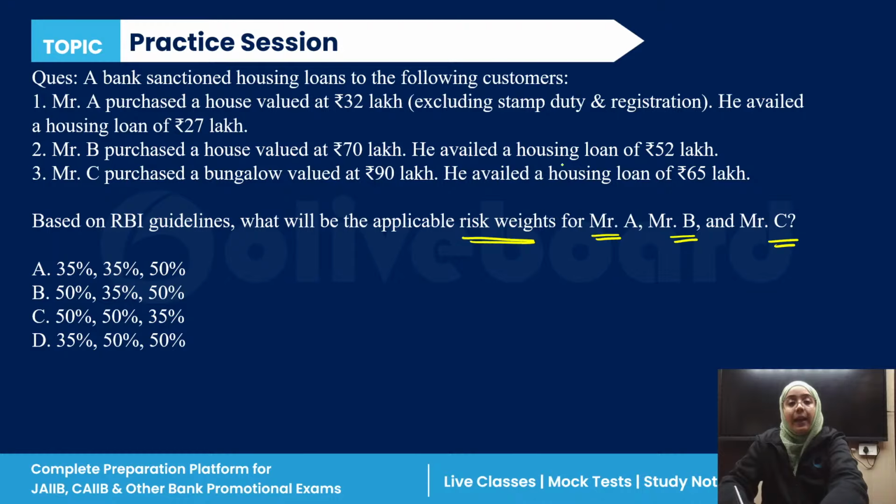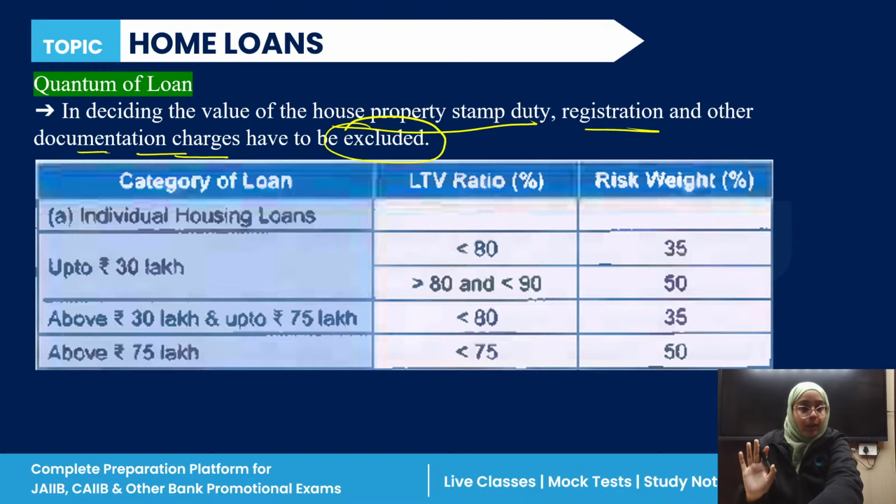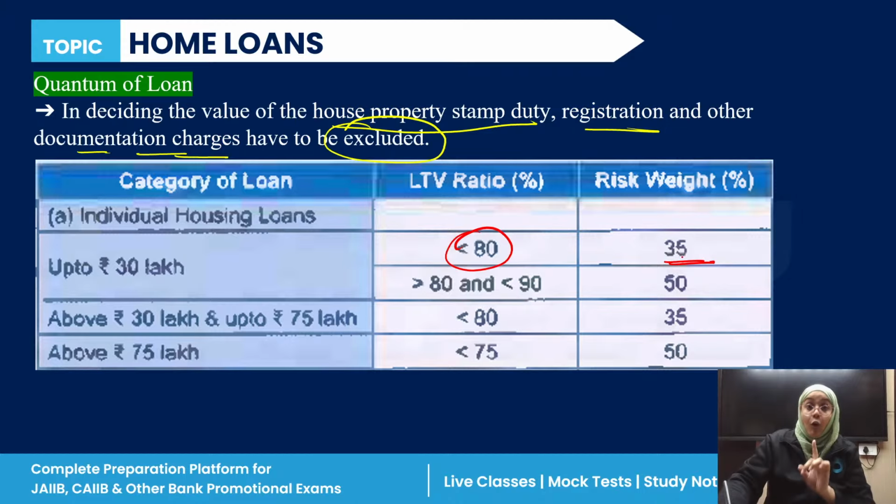Now if the loan to value ratio is less than 80, then the risk weight is 35, for a house loan of up to 30 lakhs. If it is more than 80 and less than 90, then the risk weight is 50.